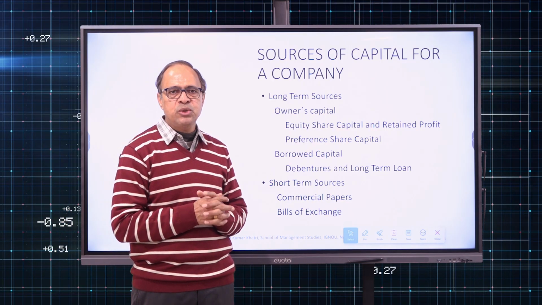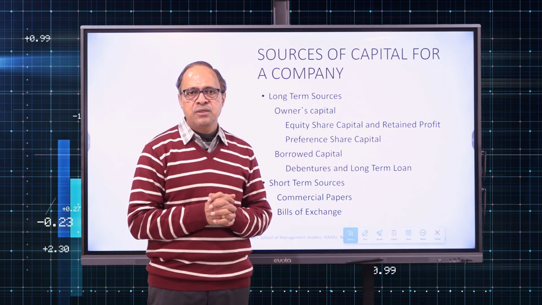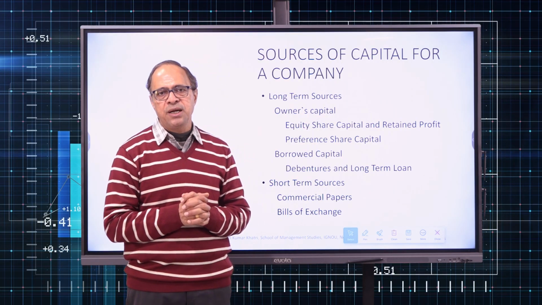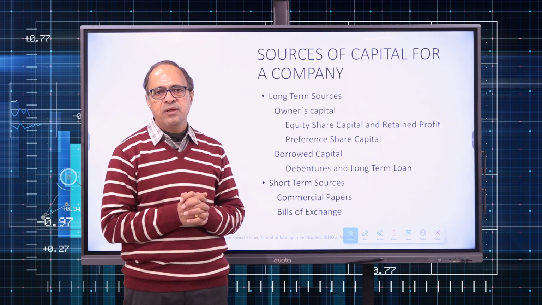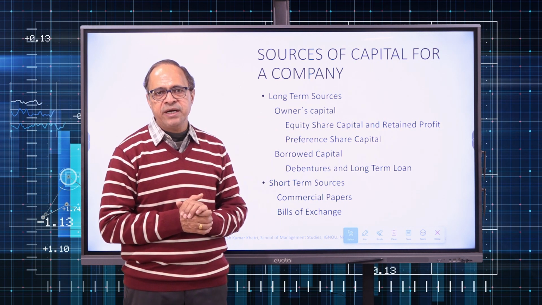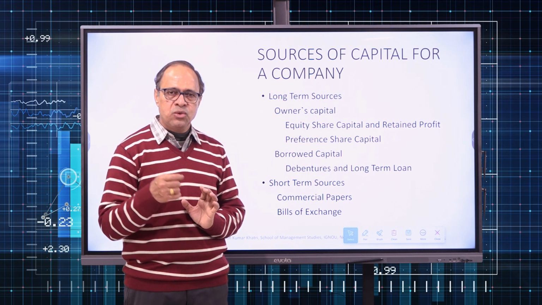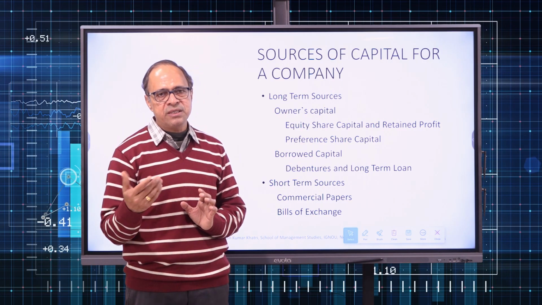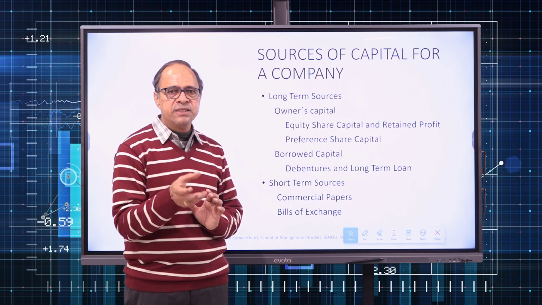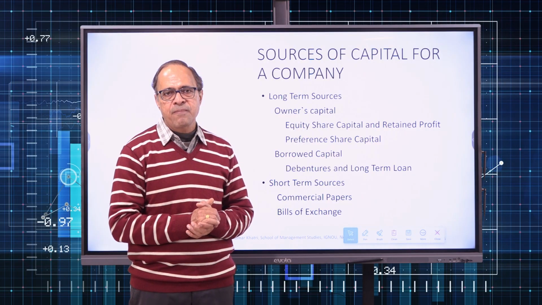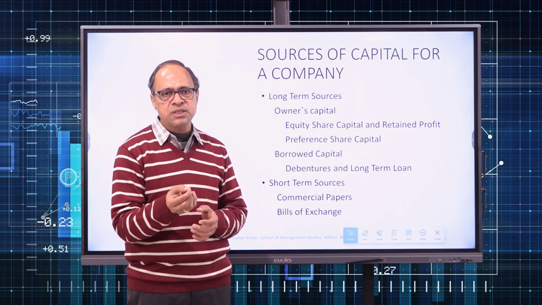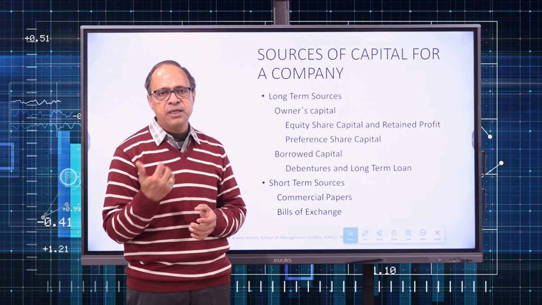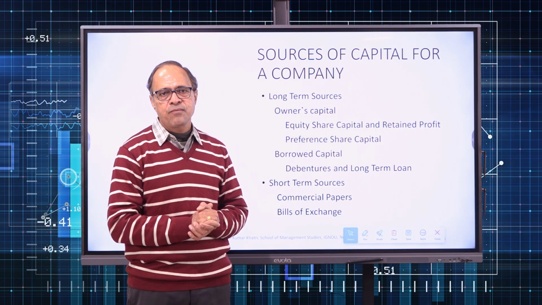Now, suppose the maturity of the bill is 90 days. So, the person who is holding the bill, the seller, need not wait for 90 days, because the actual buyer will pay after 90 days. He can today go to the bank, or after 1 month he can go to a bank and ask for the discounting of the bill. So the bank will deduct their interest charges or discount charges upfront and pay the money to the holder of the bill.